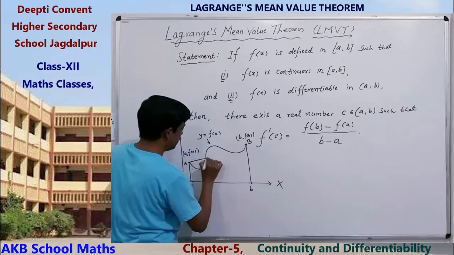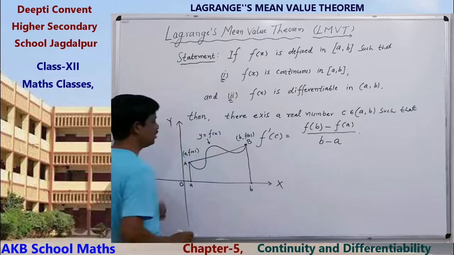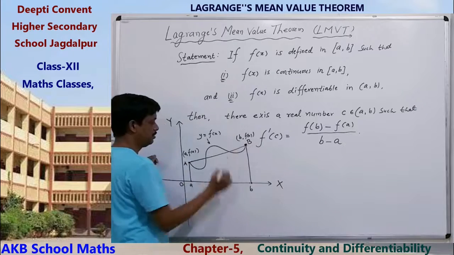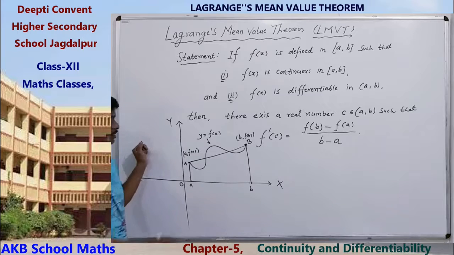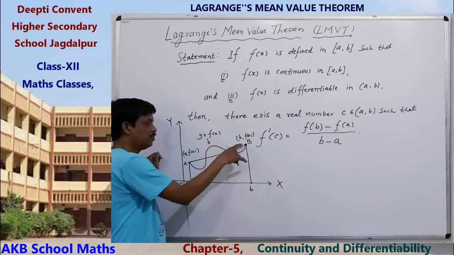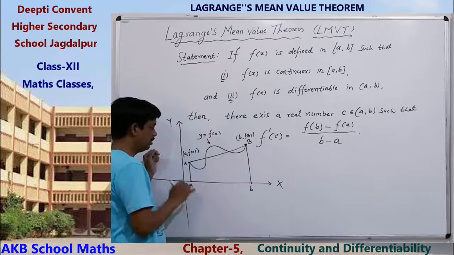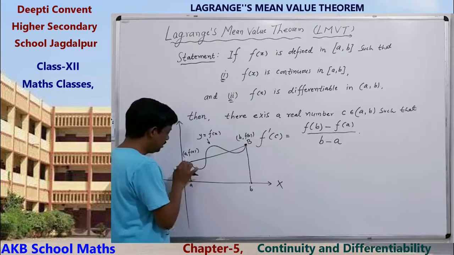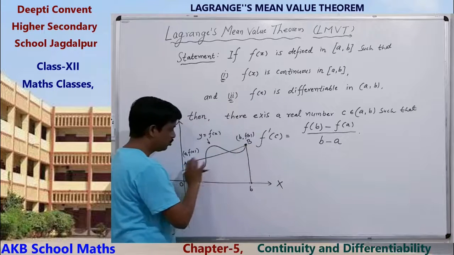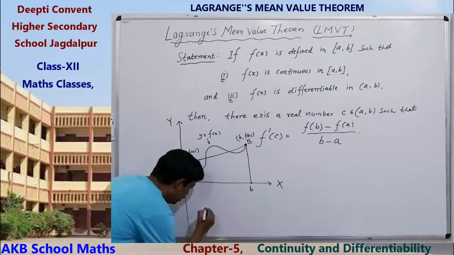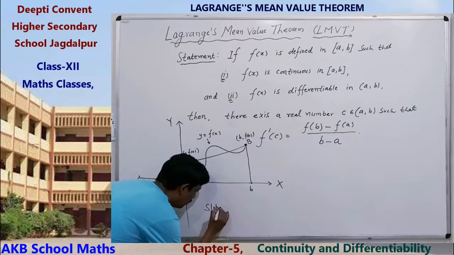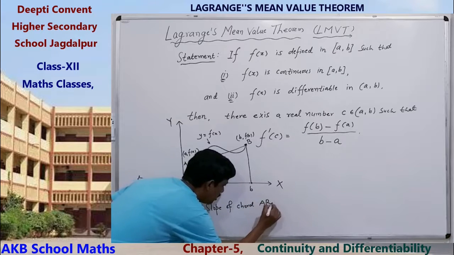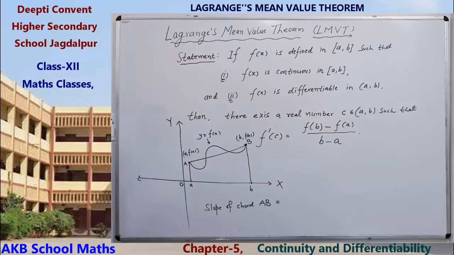Now suppose we connect A to B. This is a chord A to B. Clear? Because we only have to connect A to B, it is the chord AB. The slope of chord AB equals what?